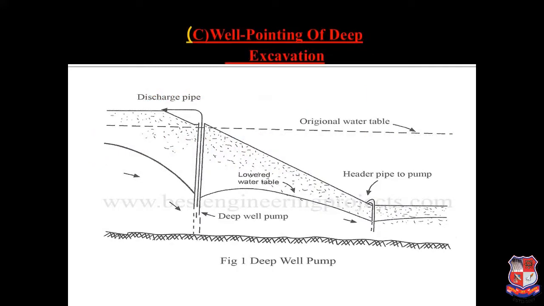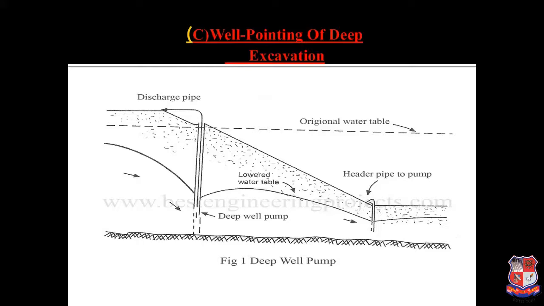Another method of dewatering is called pumping from bored wells. Bored wells are used where a good amount of water is not available in a particular area. It can be a village or a city, but nowadays cities have a safe water supply through the corporation, while villages generally still have this bored well problem. So we'll discuss pumping from bored wells.